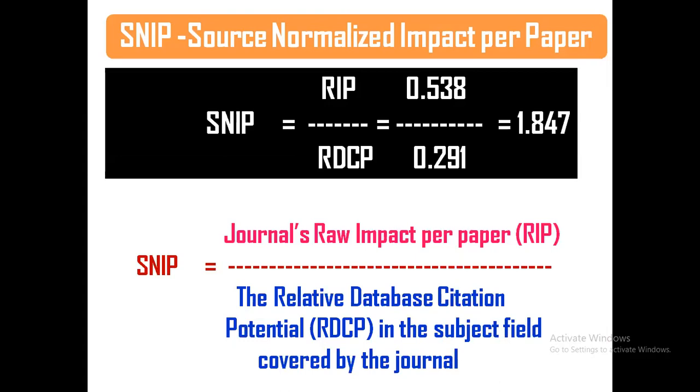Thereafter, RIP divided by RDCP is known as the SNIP value. Understand? So the RIP value we have got is 0.538, the RDCP value is 0.291, and then the SNIP value is calculated as 1.847. So SNIP is equal to the journal's raw impact per paper divided by the relative database citation potential in the subject field covered by the journal. So this is the SNIP value.